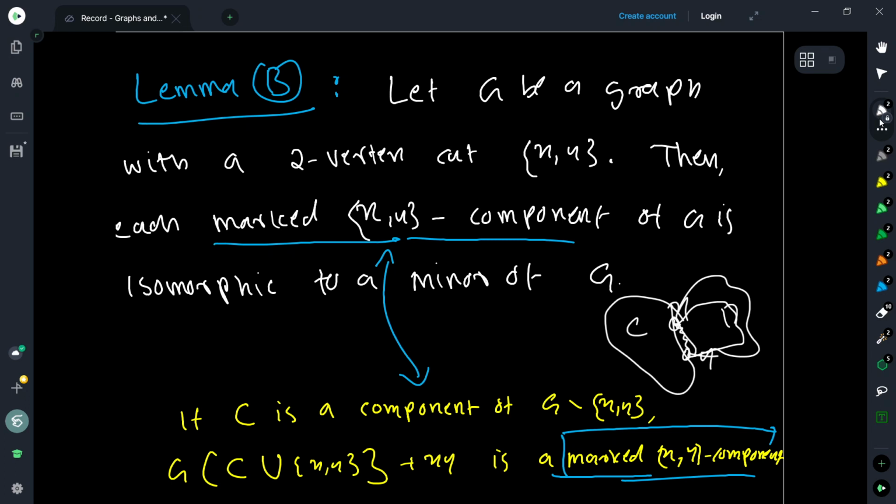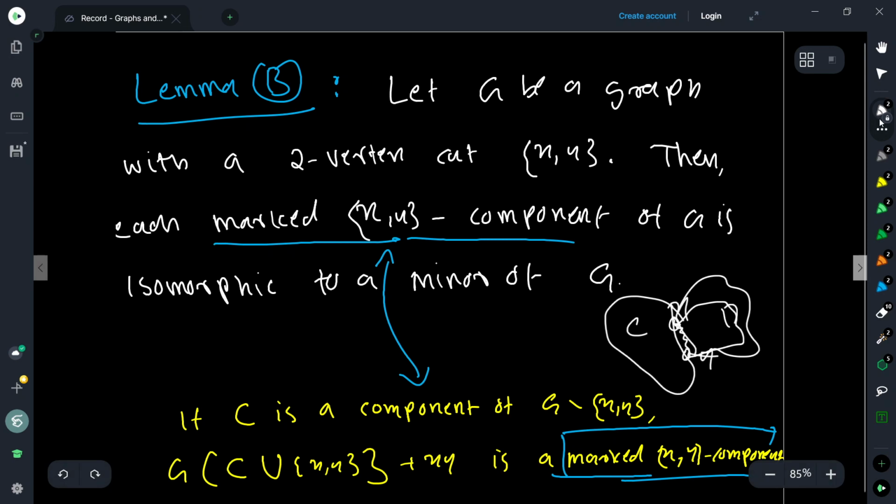You can remove the remaining things in D and otherwise keep the vertices in C as they are, then take the path between X and Y and contract it, and you will get a marked XY component.